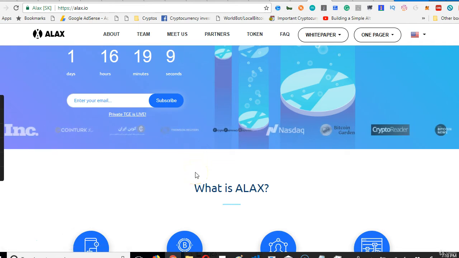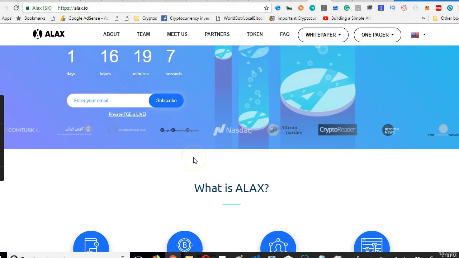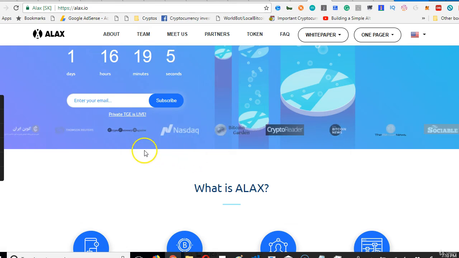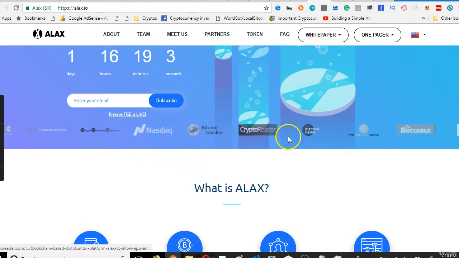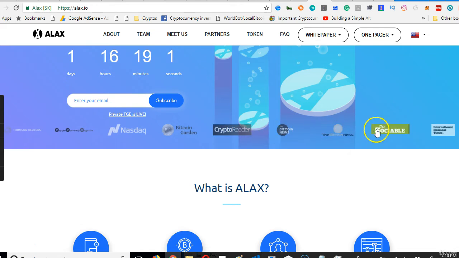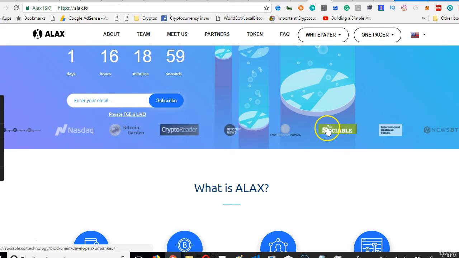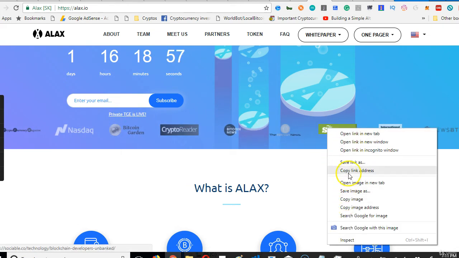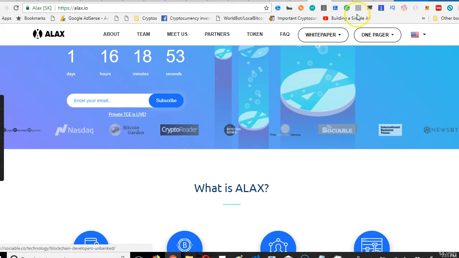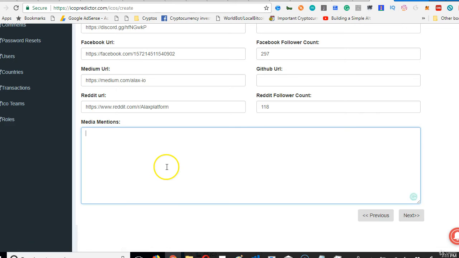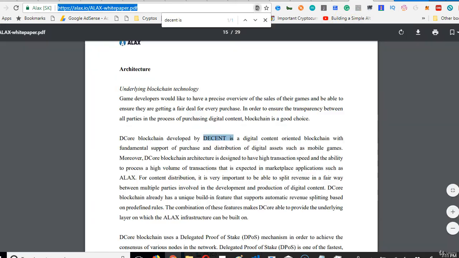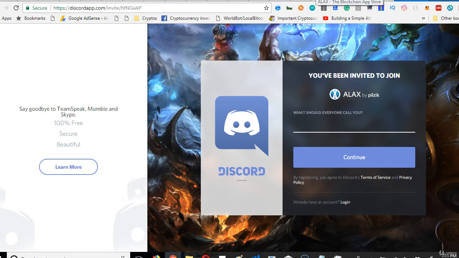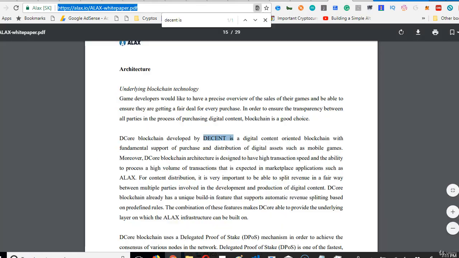You understand what I mean? Scam ICOs are not listed any other place. So what do they do? They put up all these pictures, but it's not a link. So the first thing you check is whether it's a link, and ICO Predictor helps you check that by asking you to provide a link. So copy a link, and on ICO Predictor we'll put this. I'll just put 3 links as media mentions, and I'm going to close this.